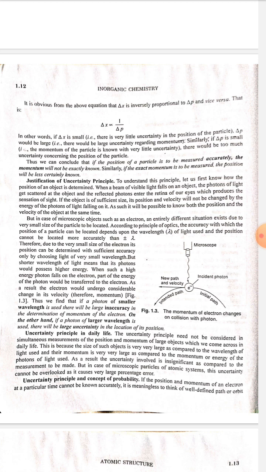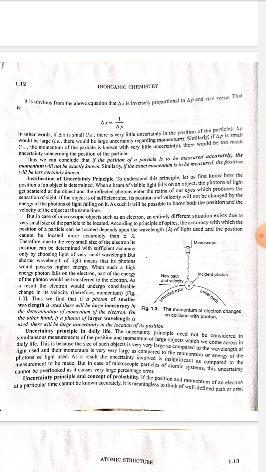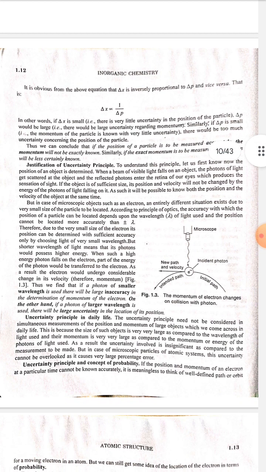But shorter wavelength of light means that its photon would possess higher energy. When such a high energy photon falls on the electron, part of the energy of the photon would be transferred to the electron. As a result, the electron would undergo considerable change in its velocity, therefore momentum. Figure 1.3. Thus, we find that if a photon of smaller wavelength is used, there will be large inaccuracy in the determination of momentum of the electron. On the other hand, if a photon of larger wavelength is used, there will be larger uncertainty in the location of its position.